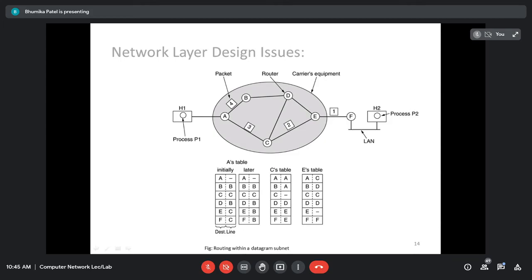Every packet in the datagram subnet is known as a datagram, and the entire network is known as a datagram subnet. Okay.